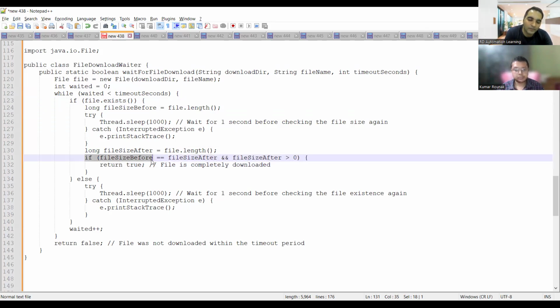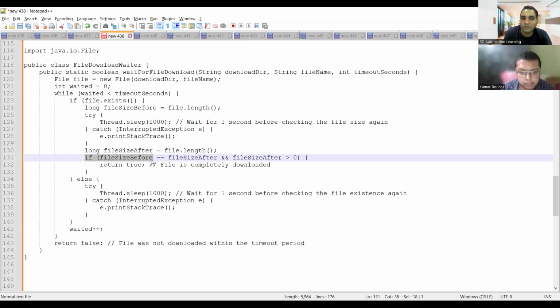Let's say a second ago it was 400 KB and now it is 600 KB. If the file size before is equal to the file size after, that means the file is completely downloaded. But if the file size before is less than the file size after, that means the download is still in progress.